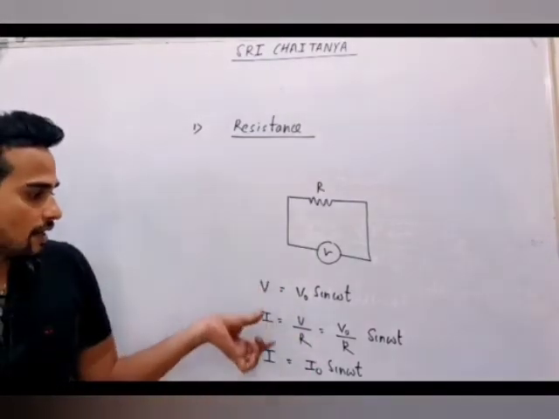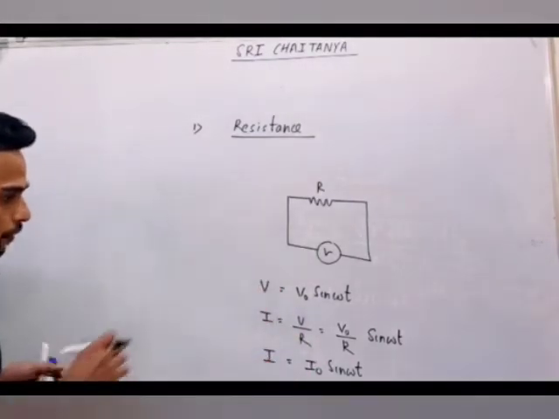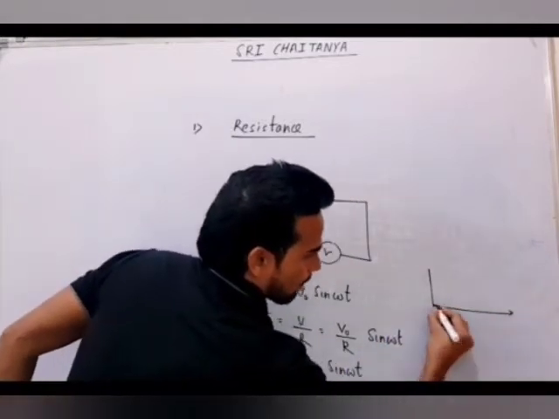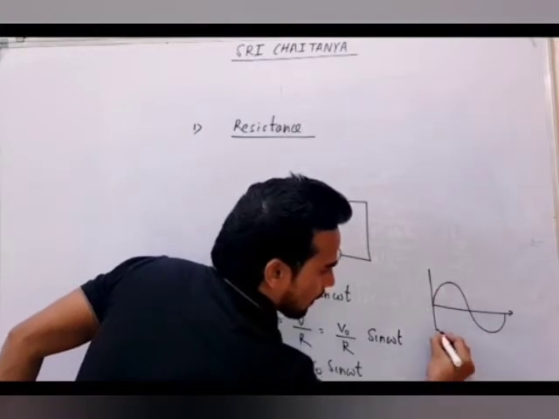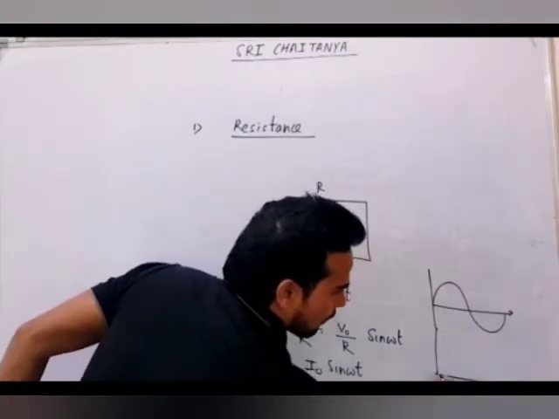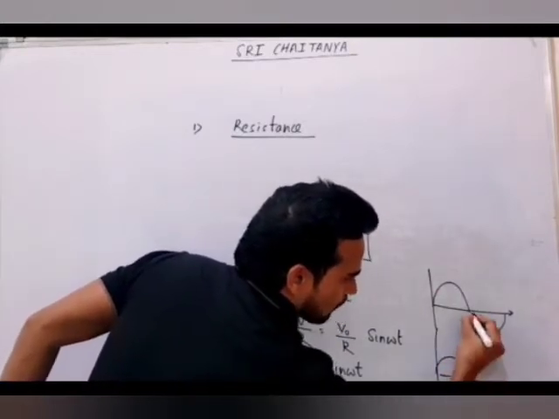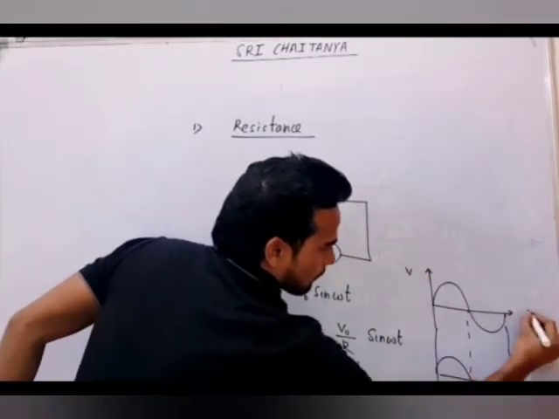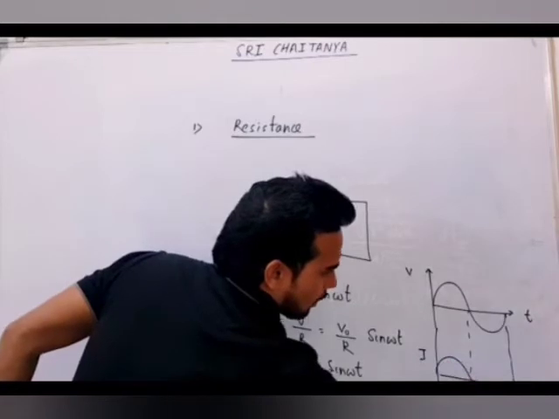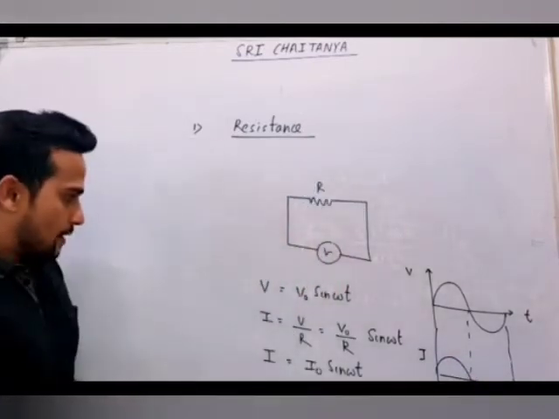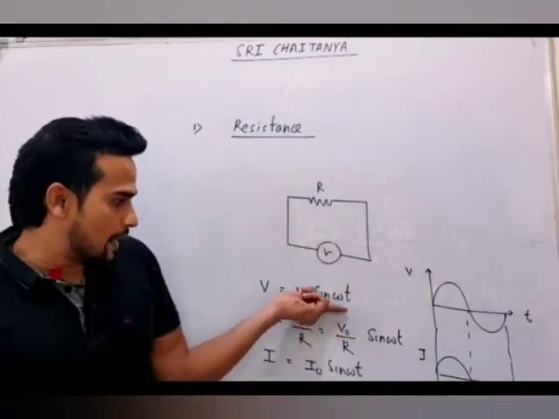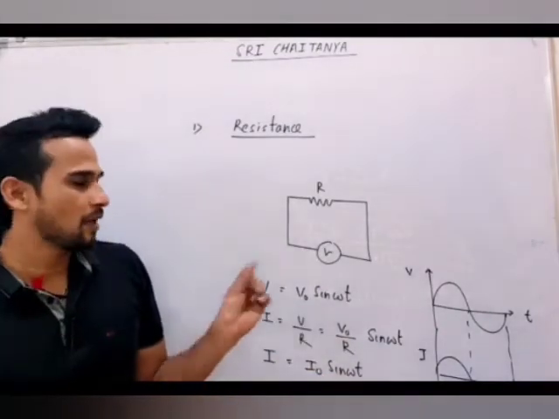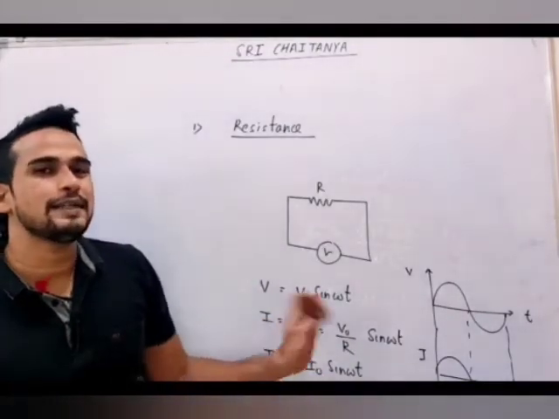Voltage sinusoidal, current sinusoidal. If you draw the graph for voltage, this is how you have voltage, and same thing you have for current also, only values will be different. Here the V-t graph, here the I-t graph, and you can see since both are having sine omega t, we can say current and voltage both are in same phase.